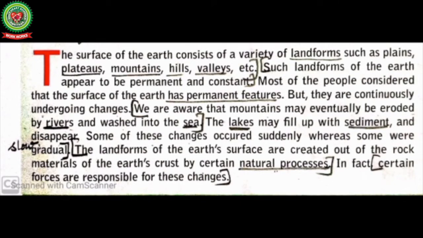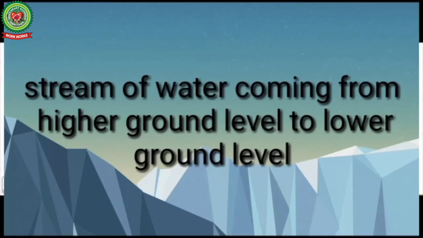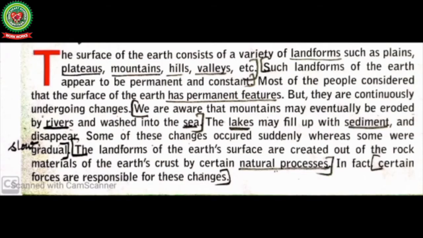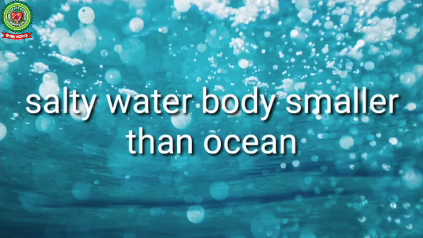Such landforms of the earth appear to be permanent and constant. Most people consider that the surface of the earth has permanent features, but these landforms, though they appear permanent and constant, are undergoing changes. We are aware that mountains may eventually be eroded by rivers, meaning streams of water coming from higher ground level to lower ground level, and washed into the sea, meaning salty water bodies smaller than an ocean.